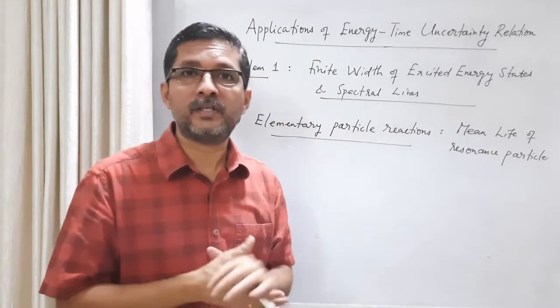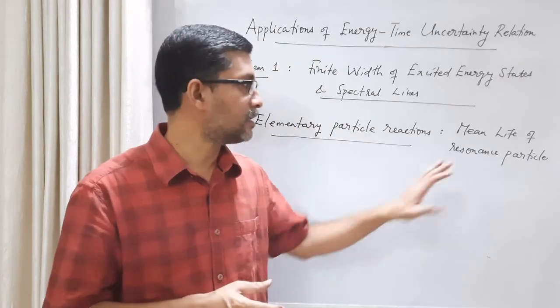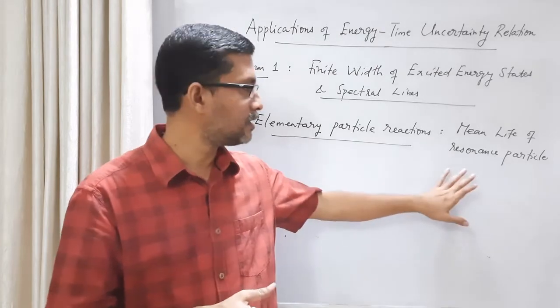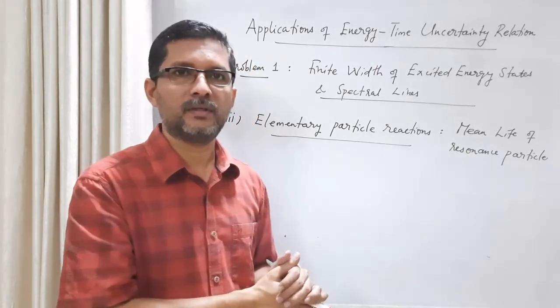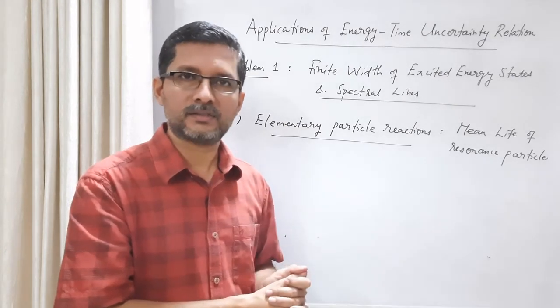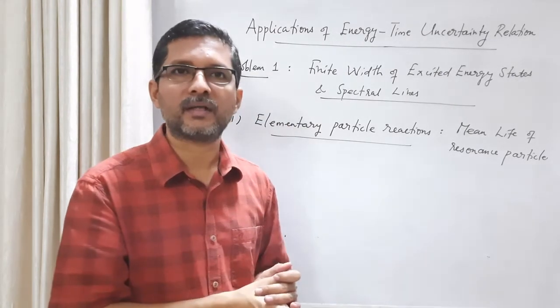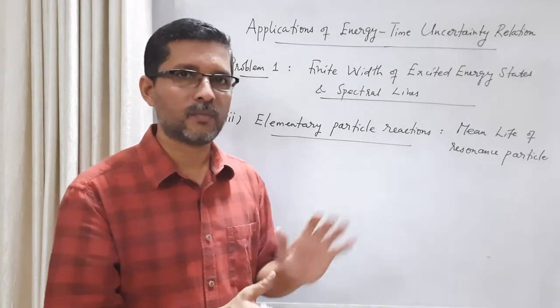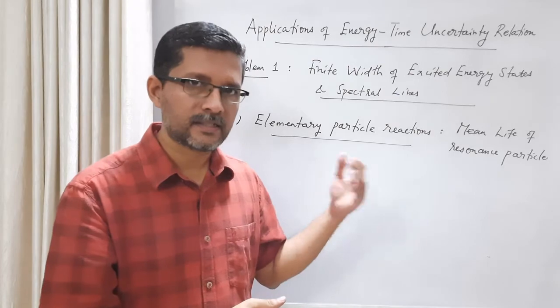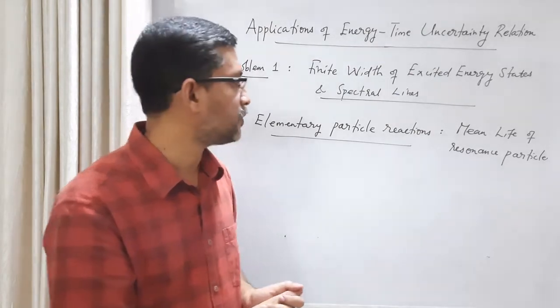This type of intermediate excited states are called resonance particles. The name resonance is derived from the analogy with electrical circuits. You get some peaks in the reaction cross section versus energy curve. Those peaks indicate the formation of excited states, or we can call them resonance particles.